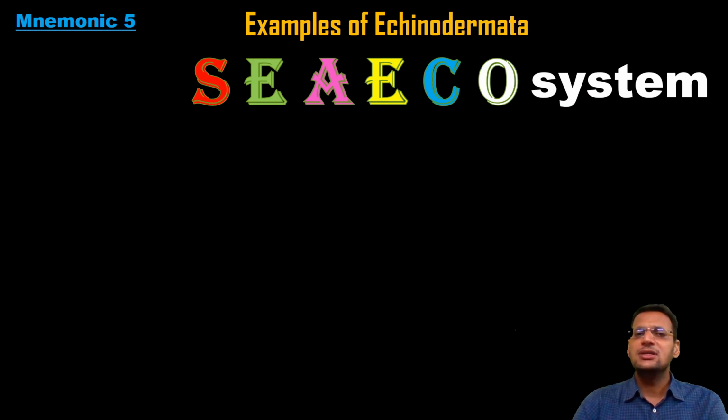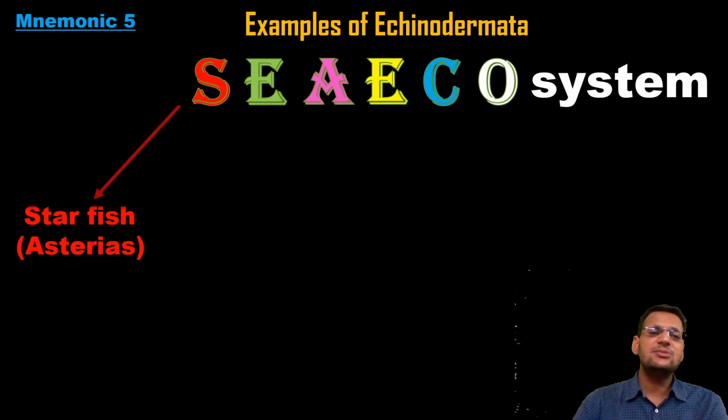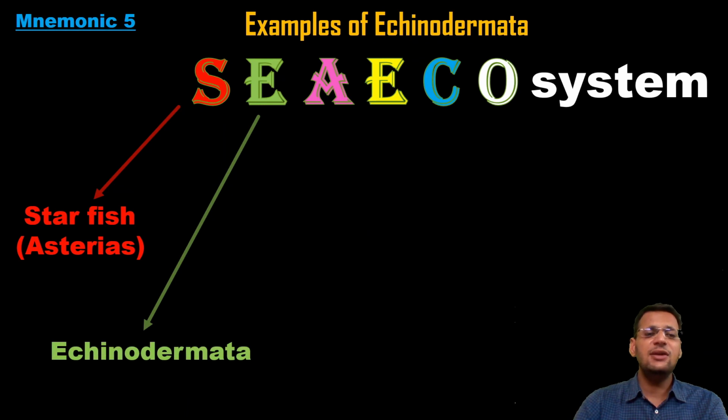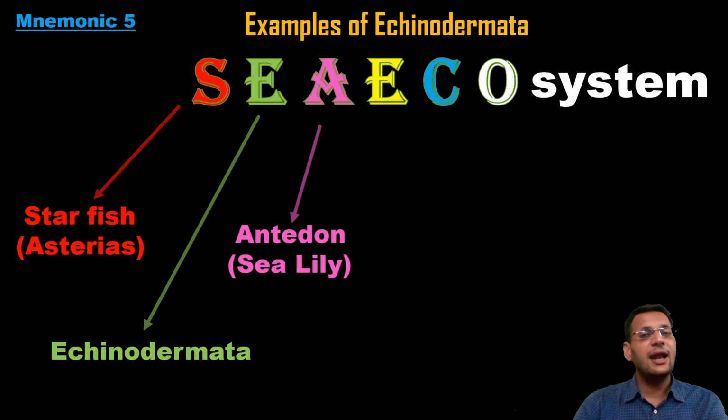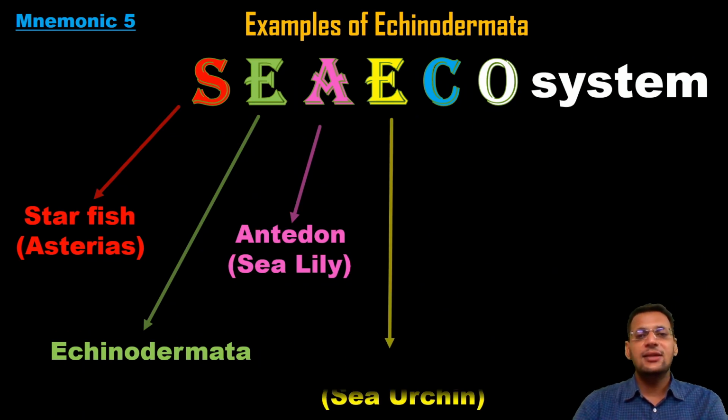Sea ecosystem. The first S means starfish or Asterias, the very common example of Echinodermata. Next E will remind you about echinoderms. We are remembering the examples of echinoderm, so Echinodermata. Next A stands for Antedon, that is sea lily. Then comes E, that means Echinus or sea urchin.